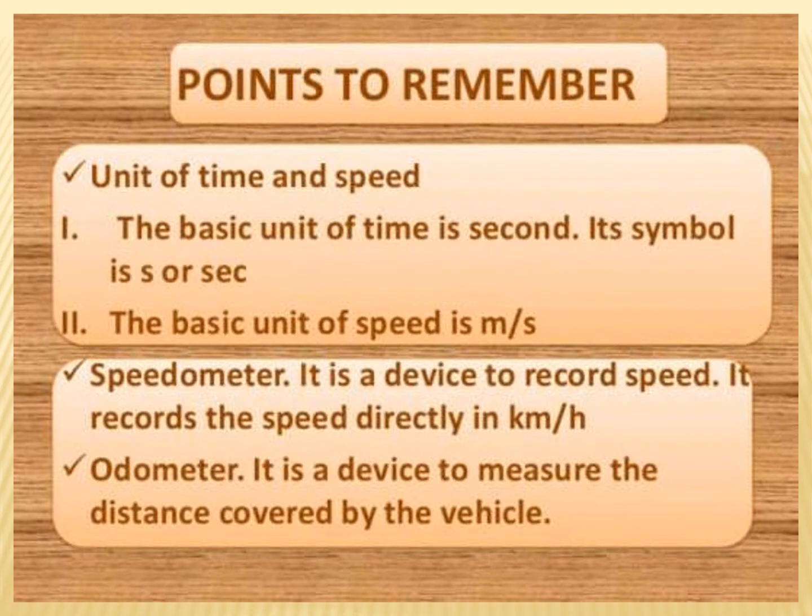Along with that, the SI unit or the basic unit of time is second, which is represented by s, and the SI unit for speed is meter per second. The device which measures the speed of the body is called a speedometer, and the device to measure the distance covered by the vehicle or the body is the odometer. You must have seen them in the vehicles.